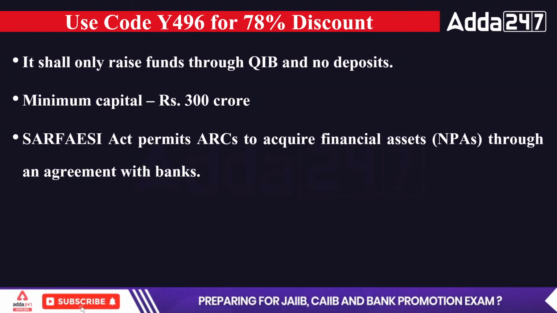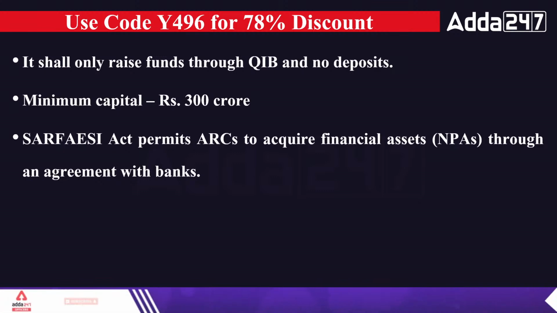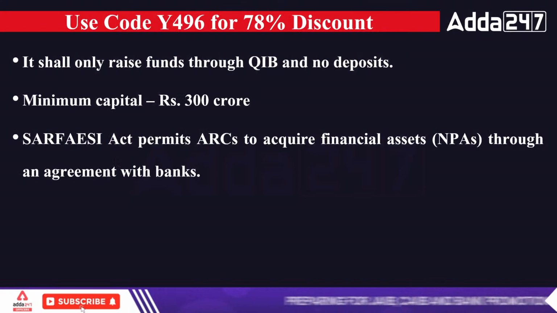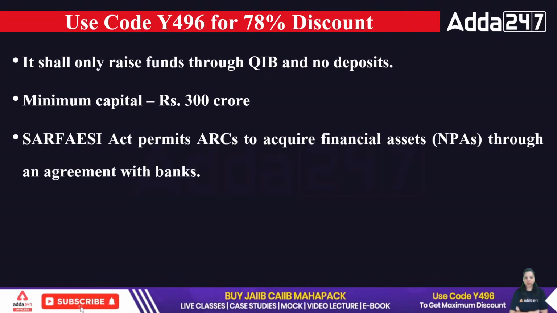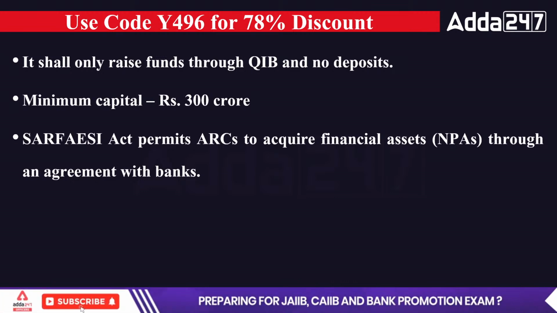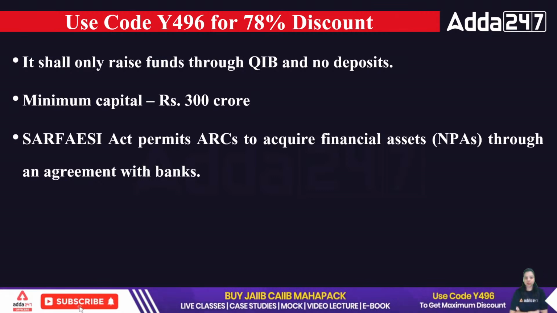So ARC takes the NPA or non-performing asset from the bank by signing an agreement with them, and then ARC sells these assets to the qualified buyers, or we can say qualified institutional buyers, by issuing them a security receipt. So this is how the asset reconstruction companies work.